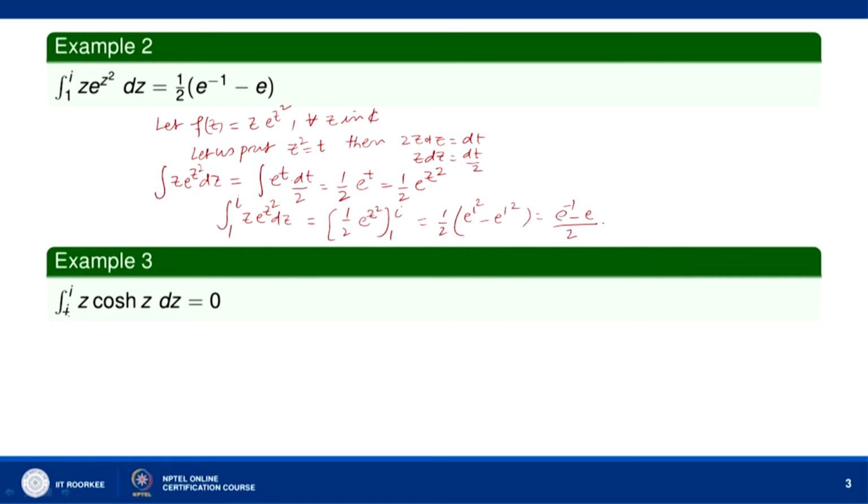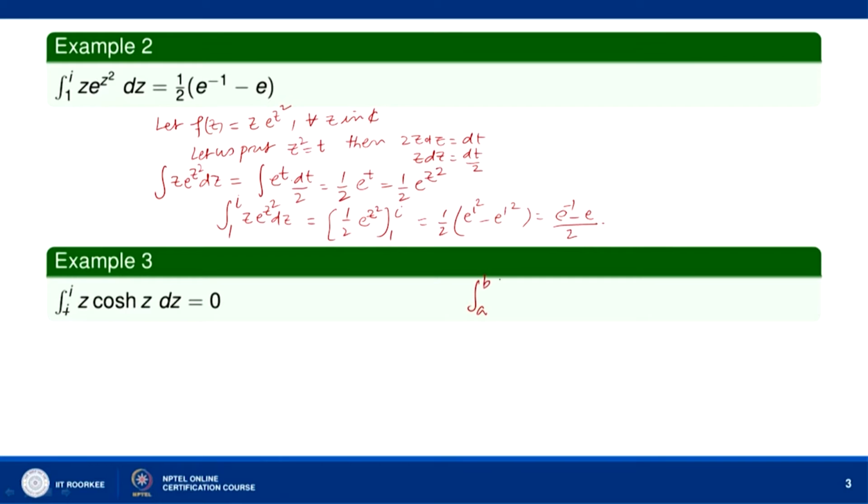So, we can evaluate the value of the integral of z e to the power z square from 1 to i. Now, similarly, let us consider the case z cos hyperbolic z. Here we are evaluating the integral of z cos hyperbolic z from minus i to plus i. Okay. So, what we do here is use the formula for integration by parts, and integration by parts in the complex plane for complex analytic functions is also valid.